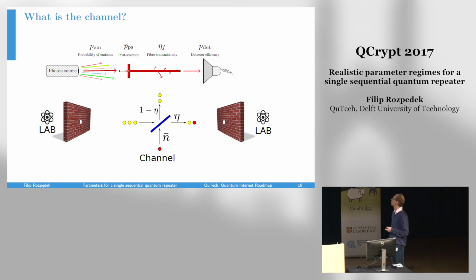And then if we also include detectors into the channel, our channel is no longer a pure loss channel. It will be a thermal channel because detectors have dark currents that are caused by thermal photons. And so in that case, we consider a thermal channel with the mean number of thermal photons that corresponds to the dark count rate of the detectors.